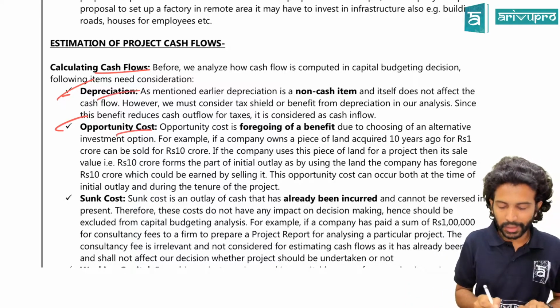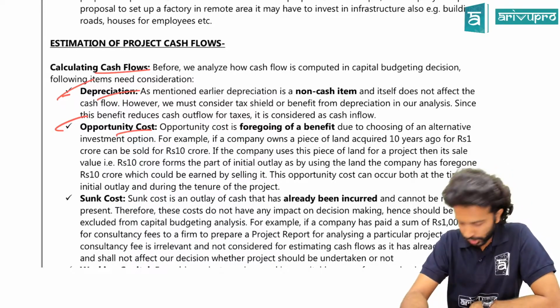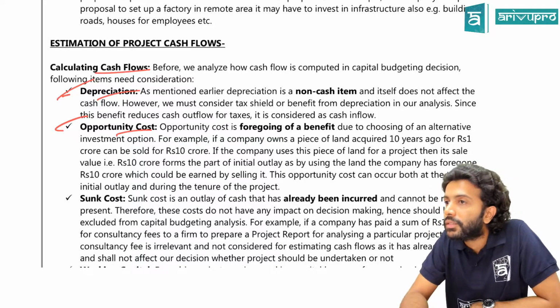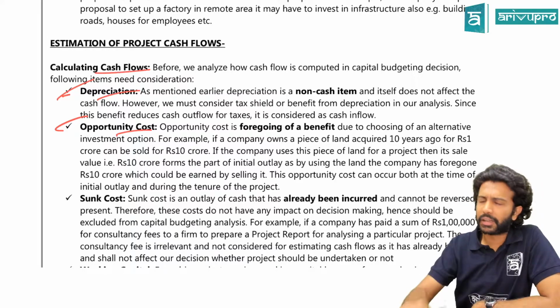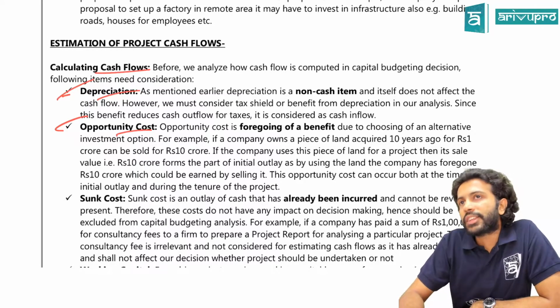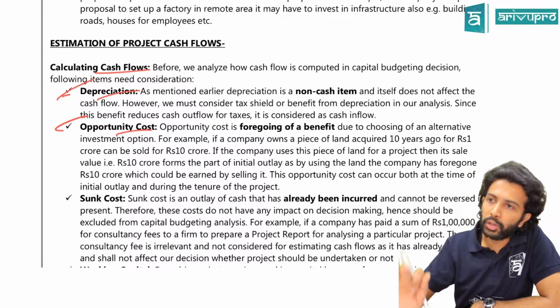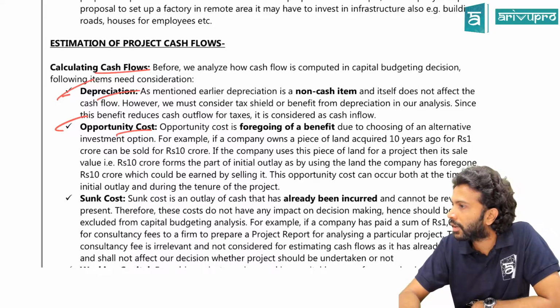The second one we have to keep in mind is your opportunity cost. What do we mean by opportunity cost here? Foregoing the alternative. Here we'll take the example given there only. Let's say you want to construct your factory on a land owned by you itself. A particular firm owns a land on which they want to construct a factory.